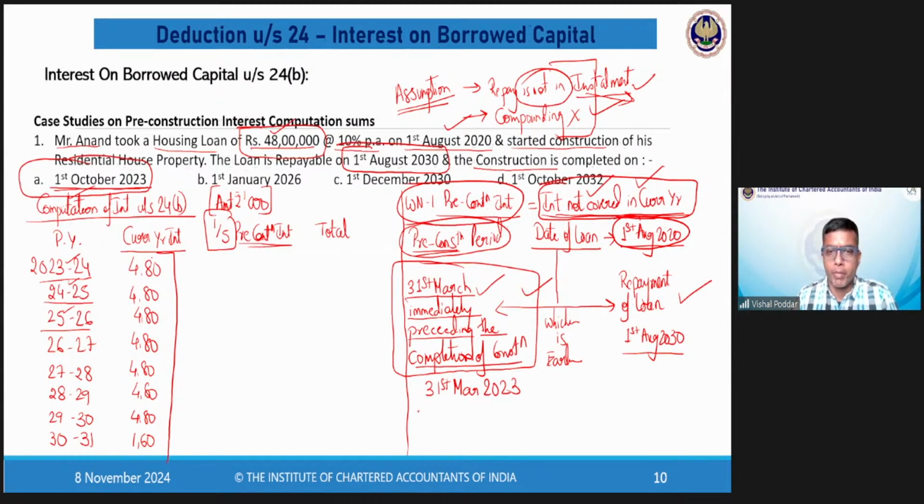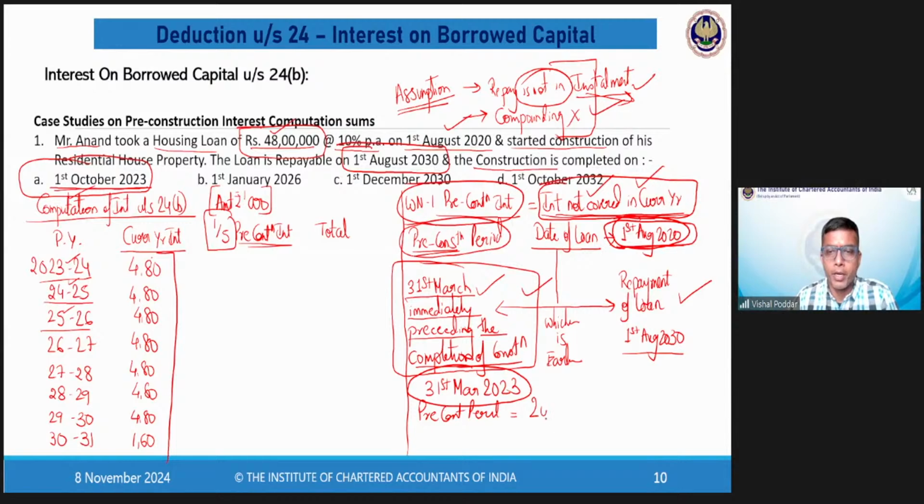So, my pre-construction period is 1st August 2020 to 31st March 2023.